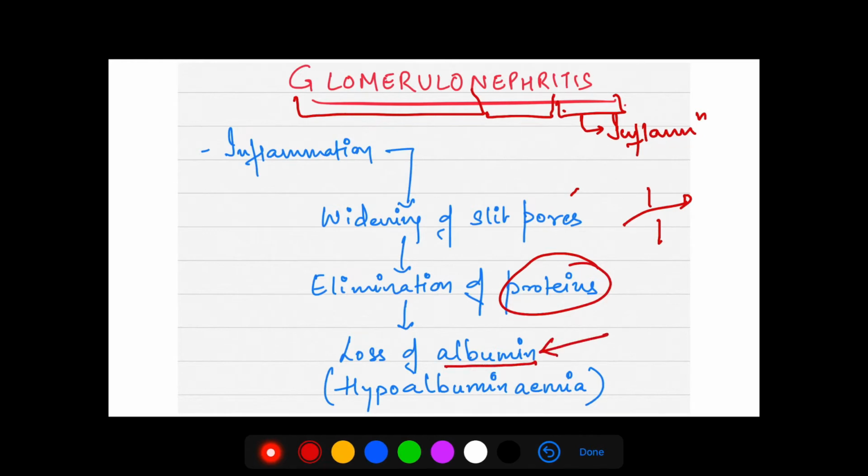So when the albumin is lost in the urine, that means less albumin is there in the body, so it will cause hypoalbuminemia. Hypoalbuminemia means decreased albumin in blood. As I told you, science is very easy. The words can be broken down and you will know the meaning. So hypo means decrease, albuminemia means in the blood.